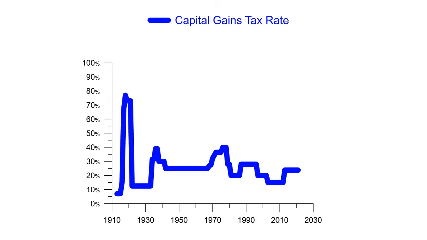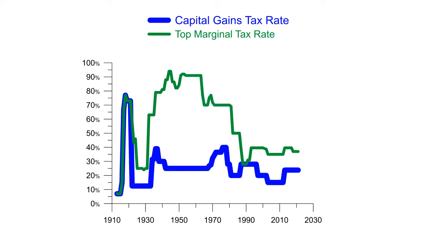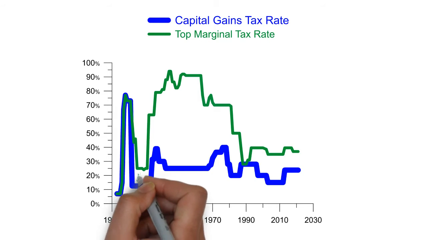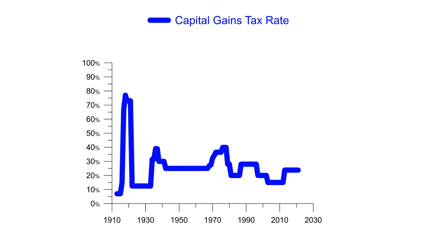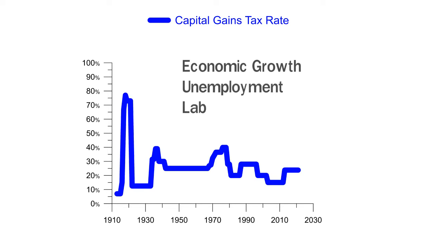Taxing capital gains began with the income tax in 1913. A discounted rate began in 1922. Taxing corporate dividends as capital gains started in 2003. This video examines the impact of the top capital gains tax rate on economic growth, unemployment, and labor's share of